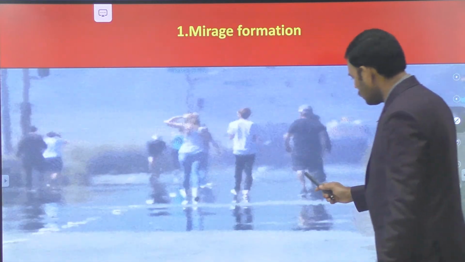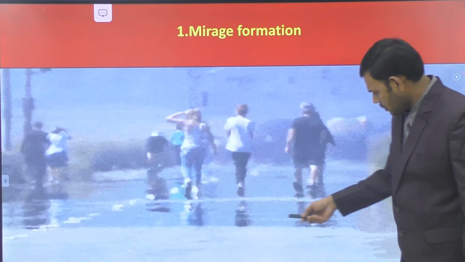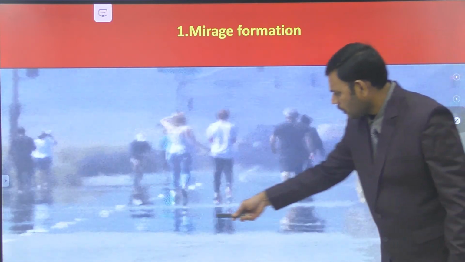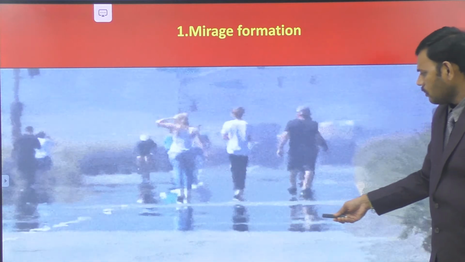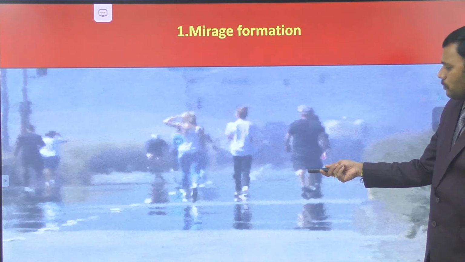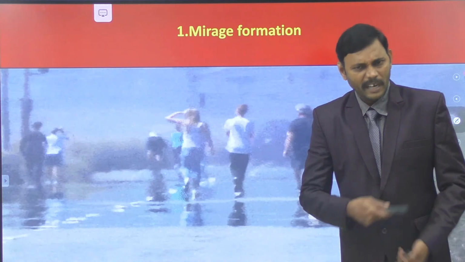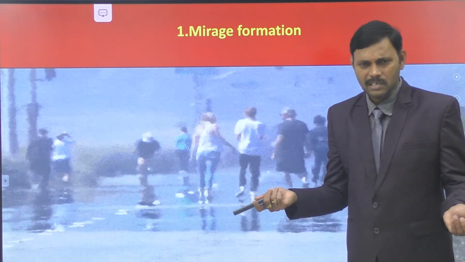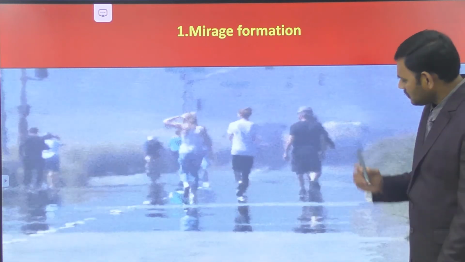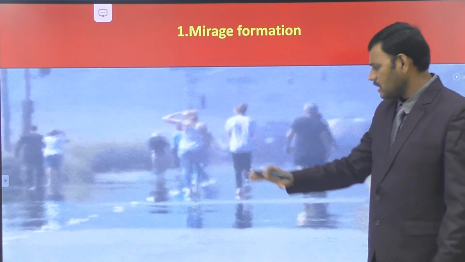In this image you may observe a pool of water in which there are shadows of the moving persons. Look at the location I am showing. At this place we are observing the shadows of moving persons. Actually it is not possible for any person to walk on water. We don't have superpowers. But it appears that they are walking on the surface of water. That is not possible if water is really there, but this is not a real presence of water.